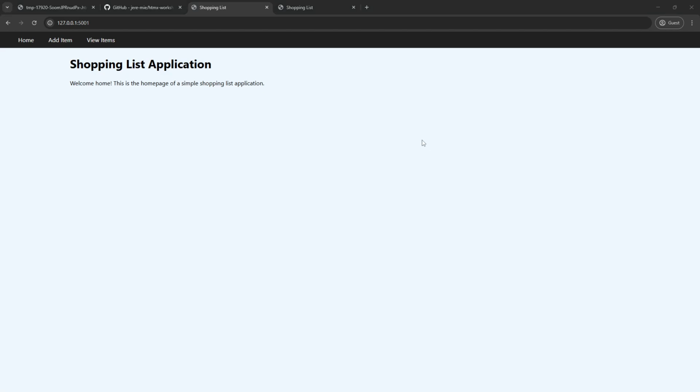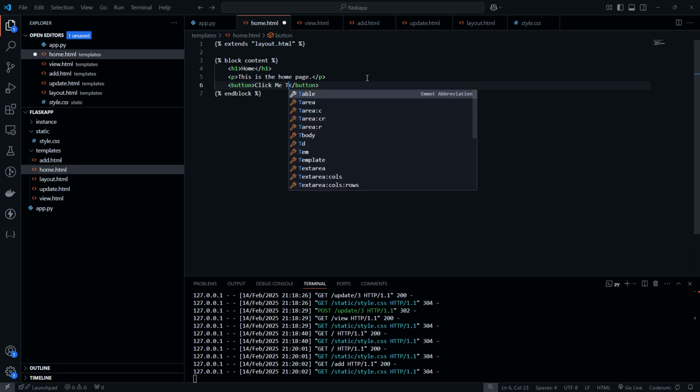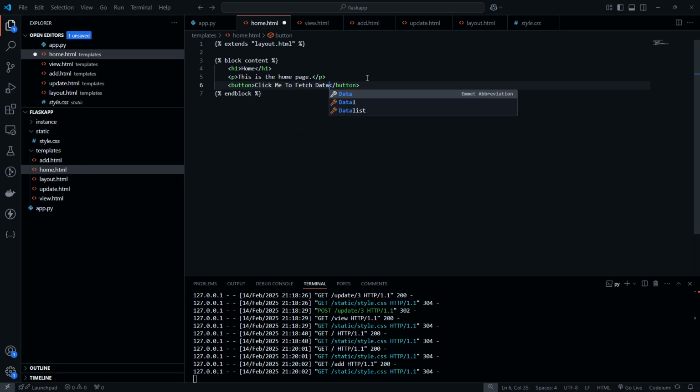So what we can do, let's go back to our home.html and let's just make a button, and we're going to make it fetch some data and then do something with it. So we're going to make a button and we're going to say, click me to fetch data.